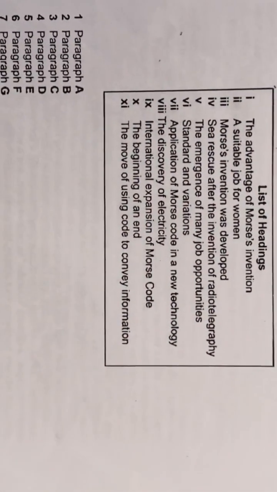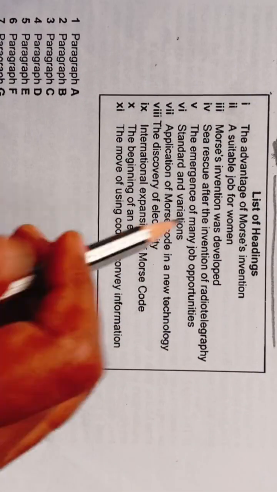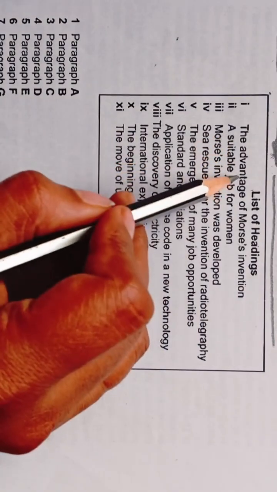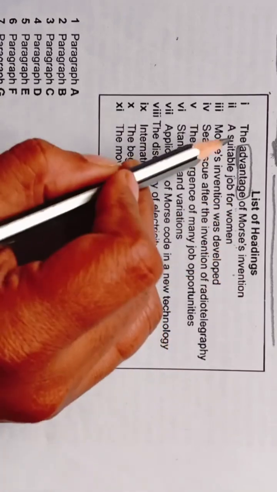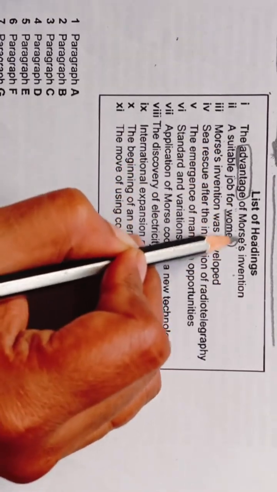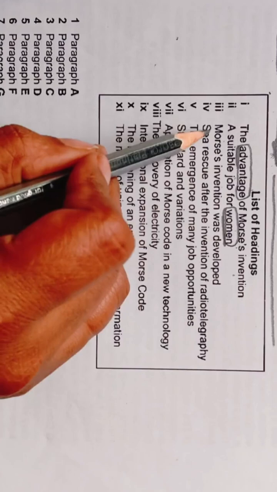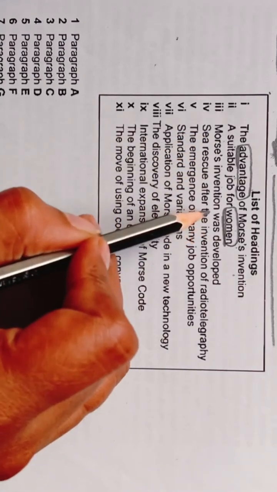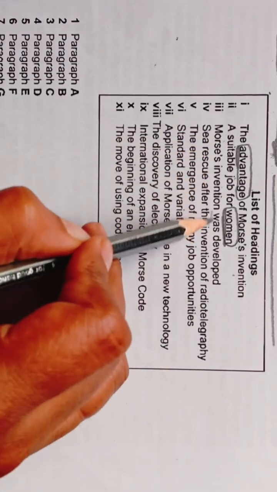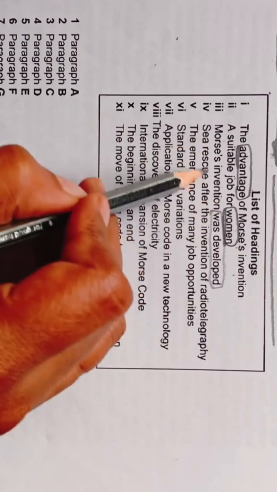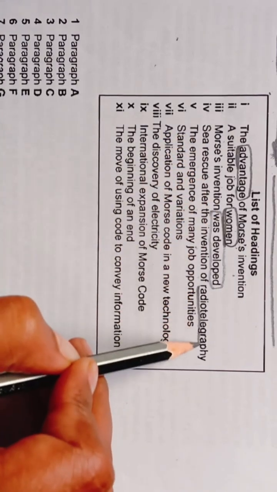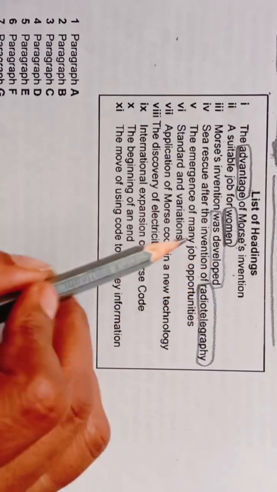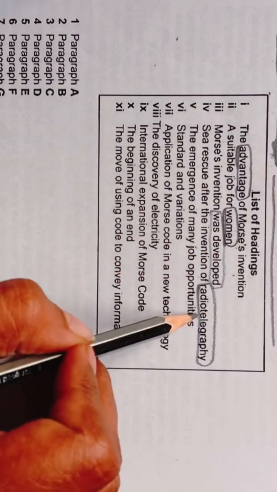Now let's quickly go through the list of headings. Number 1, the advantage of Morse invention. A suitable job for women. Morse invention was developed. Sea rescue after the invention of radio telegraphy. So these are our keywords. We have to look for these keywords in the paragraphs.